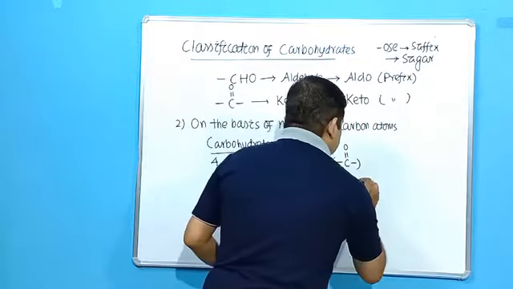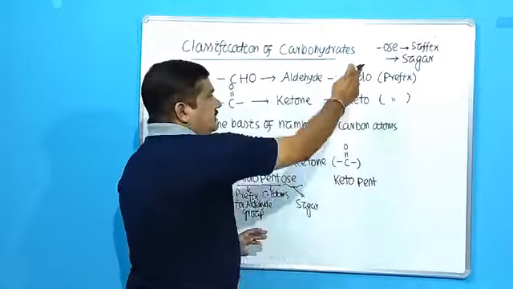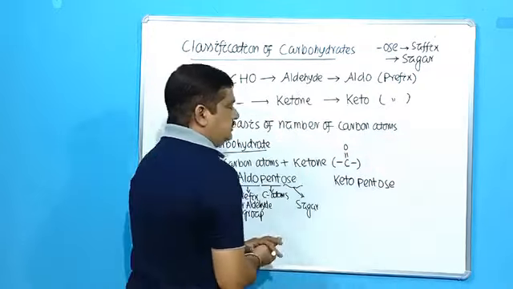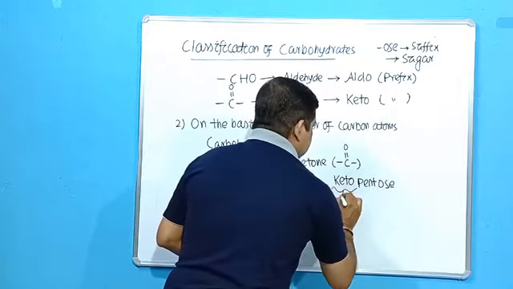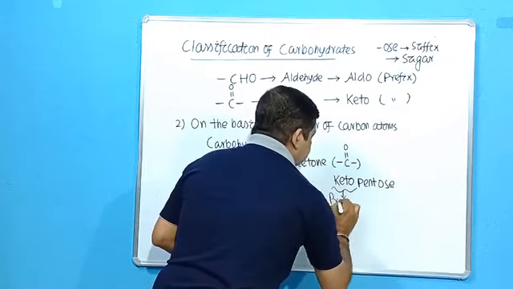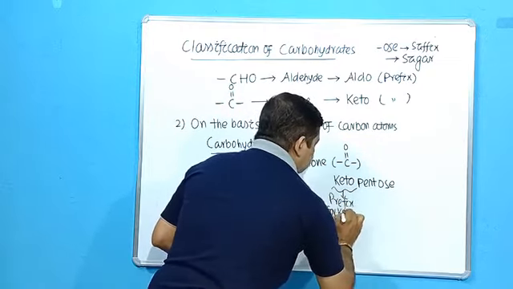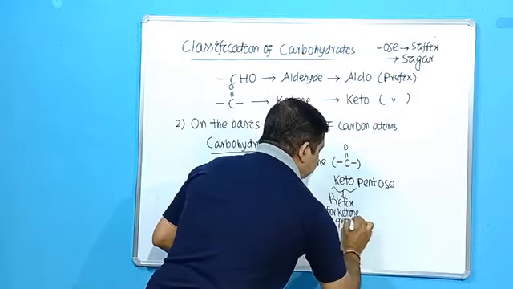So keto, then pent for 5 carbon atoms. Then obviously the last one is ose. So it is ketopentose, because this is the prefix for the ketone functional group.